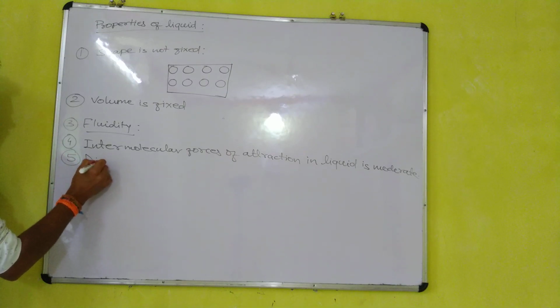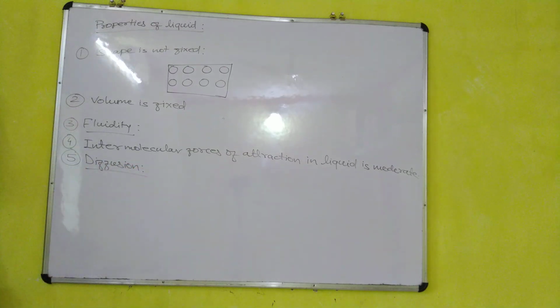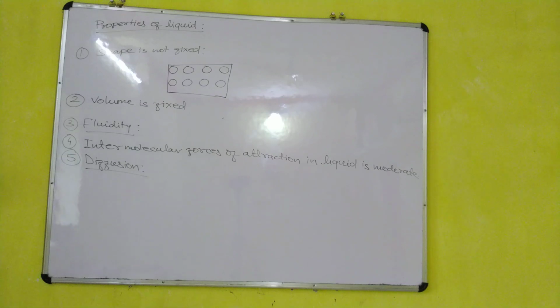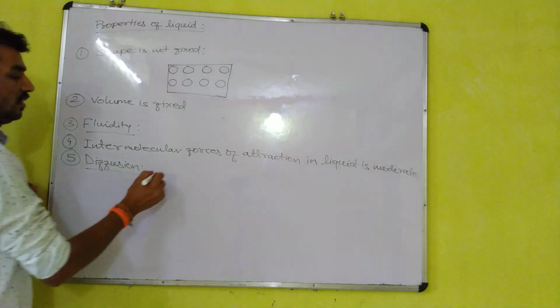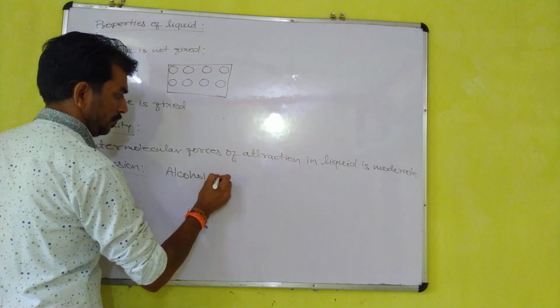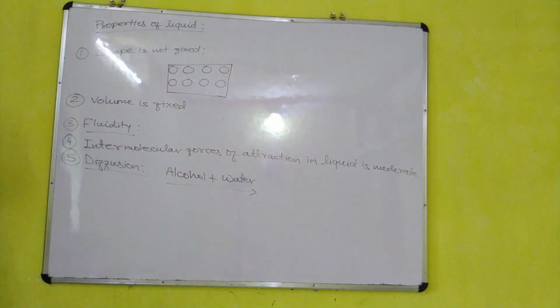Diffusion is the intermixing of particles with each other. Liquids can diffuse easily. For example, when we make a solution of lemon, water and sugar, it diffuses easily. Alcohol is a liquid, and alcohol plus water makes an alcoholic solution. The particles of alcohol and water diffuse with each other.